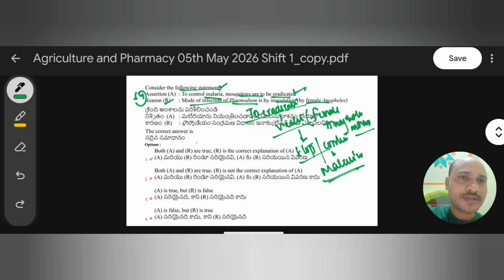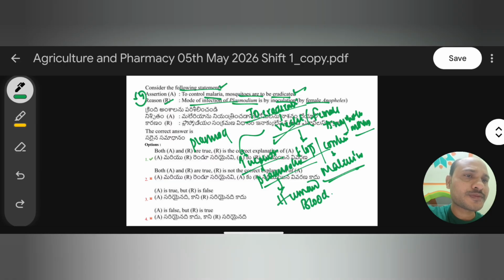How? If we eradicate this vector, the female anopheles mosquito, which inoculates the plasmodium vivax or plasmodium protozoan directly into the human bloodstream, then there is no transmission of plasmodium vivax into the bloodstream. So like that we can prevent malaria.